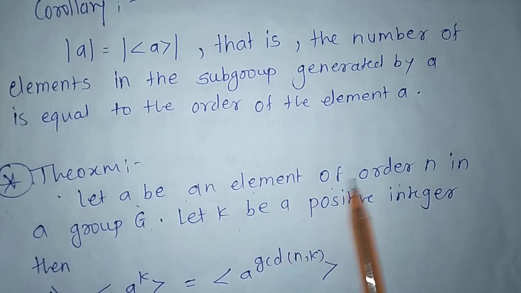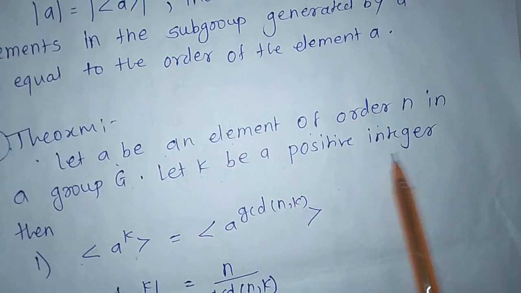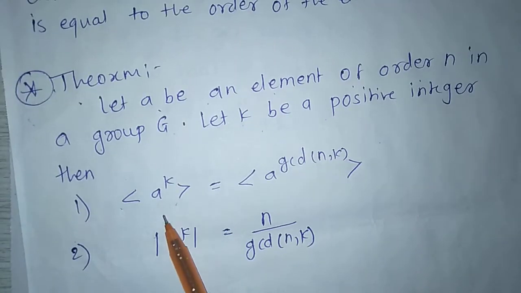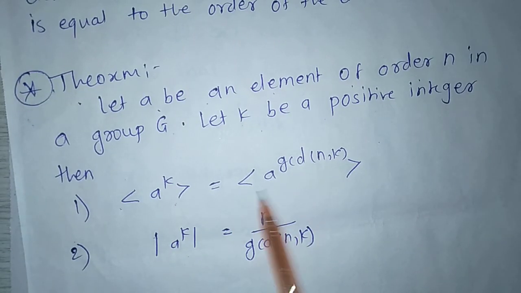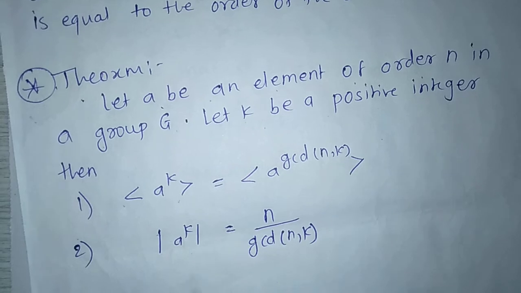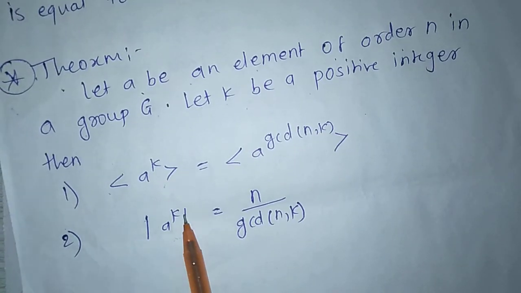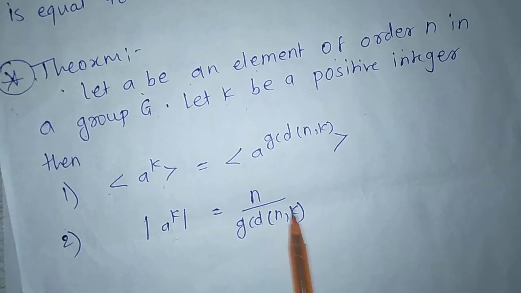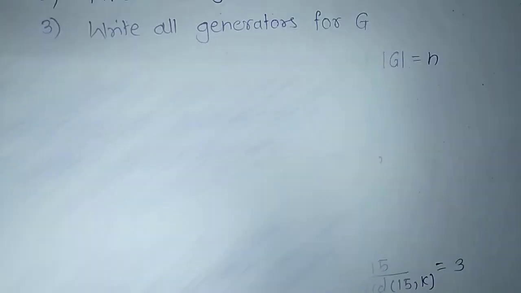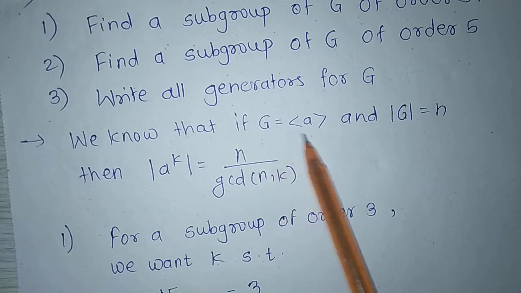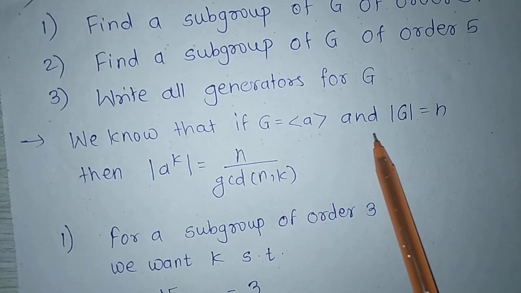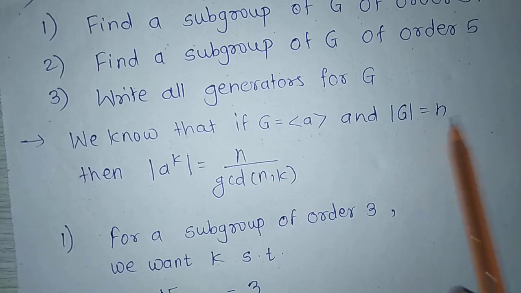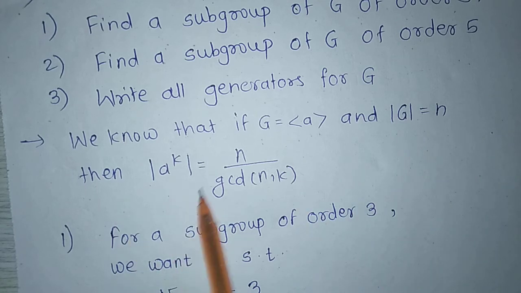Let a be an element of order n in a group G. Let k be a positive divisor. Then the set generated by a raised to k equals the set generated by a raised to GCD of n and k. And second, the order of a raised to k equals n upon GCD of n and k. For the first, we know that if G is the set generated by a and the order of G equals n, then the order of a raised to k equals n upon GCD of n and k.